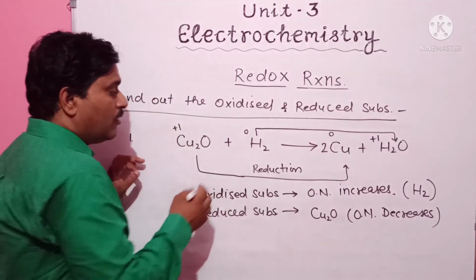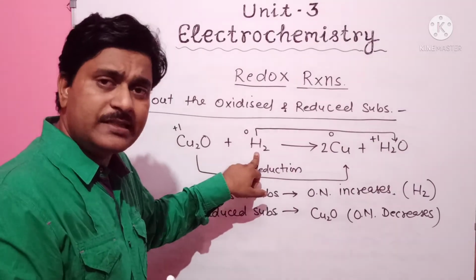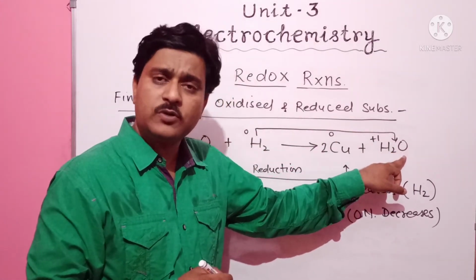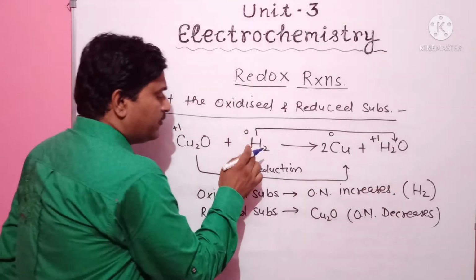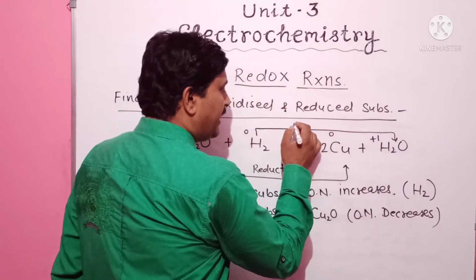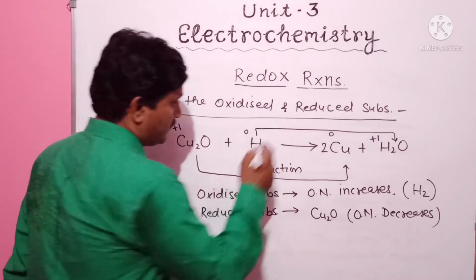Okay, now what happens to the hydrogen here? Hydrogen is single and it combines with the oxygen in the product to form water. Similarly, we can say hydrogen is changed into water after adding oxygen, and addition of oxygen is called oxidation.